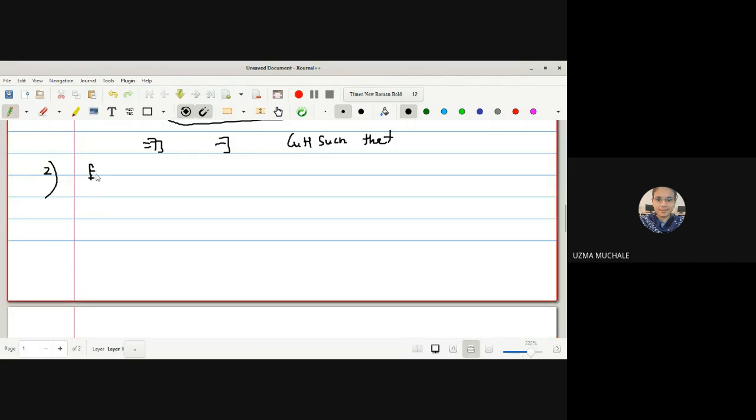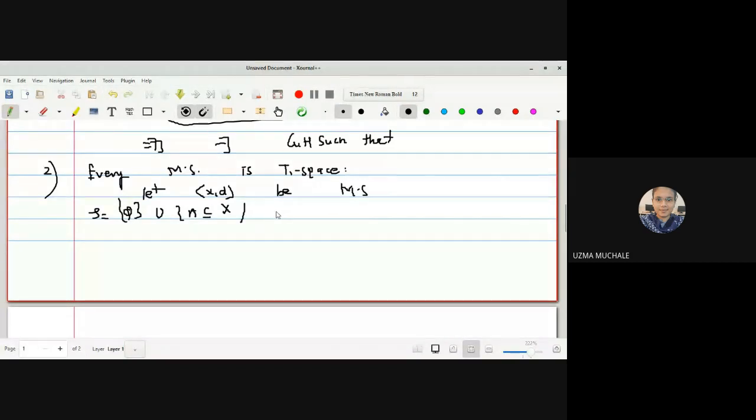The second one, we will prove every metric space is a T1 space. Okay. So we have been provided that let (X, d) be a metric space. Again, we have to define a metric topology. To be a member of τ, there are two possibilities. Either it is an empty set, or it is a subset of X such that it satisfies the condition for every element of capital A. If we are able to find the open sphere centered at a and radius r, which is contained in A, and the condition is that r is strictly greater than 0, then we say that A is a member of τ.